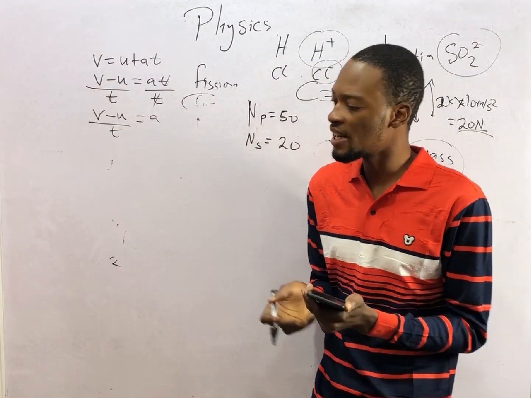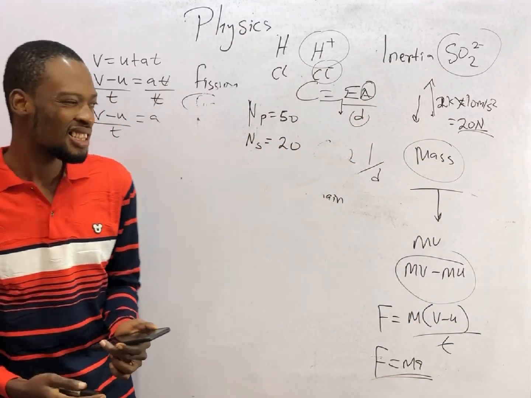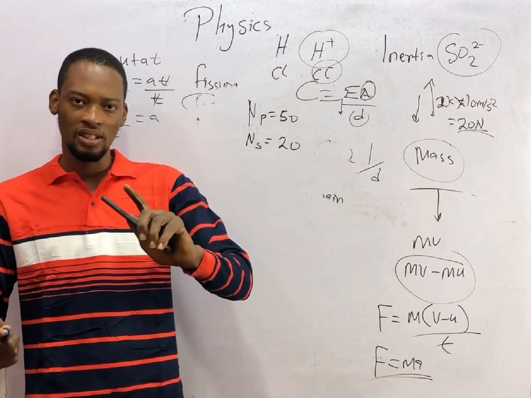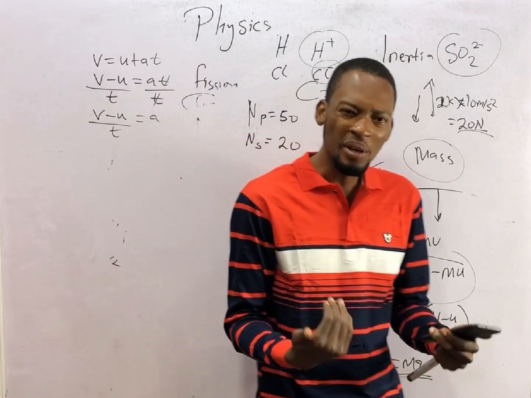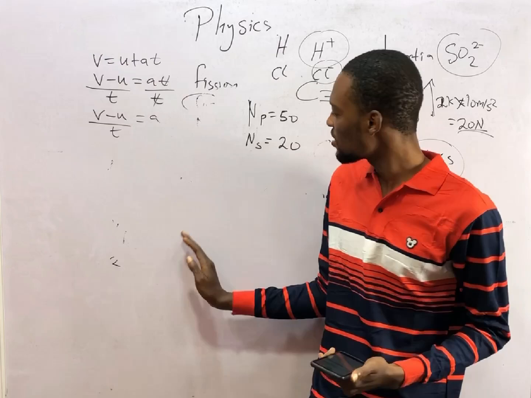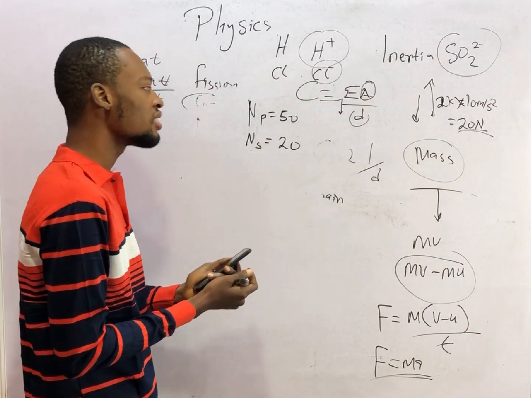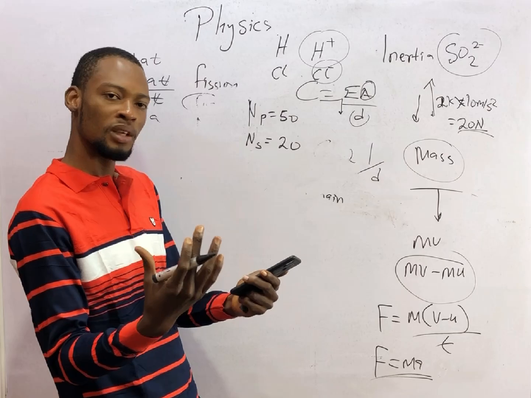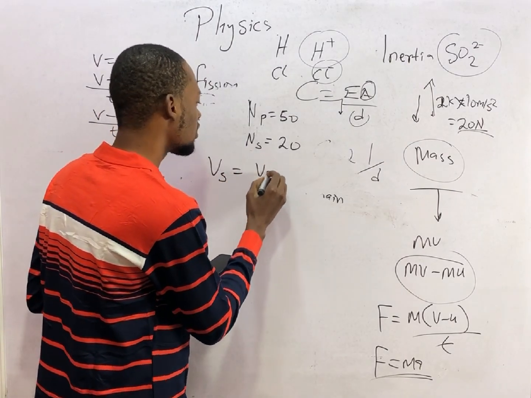A transformer is a device which can be used to step up or step down voltage at the same frequency. When a transformer steps up or steps down voltage, the frequency doesn't change. It remains the same. Now, a transformer used to step up voltage is referred to as a step up transformer. And the one used to step down voltage is referred to as a step down transformer.